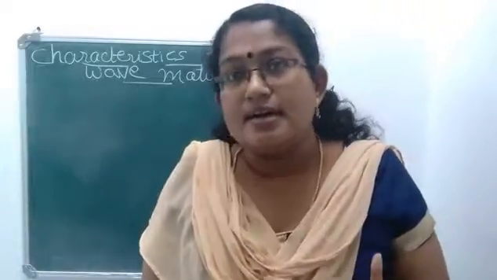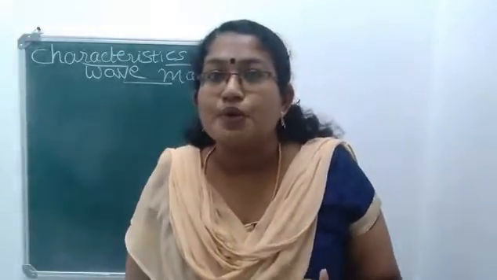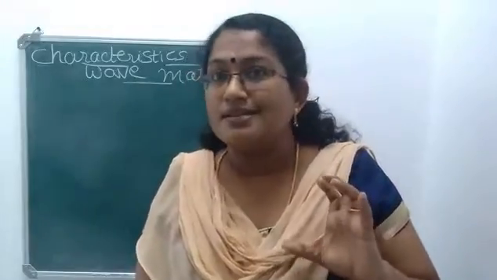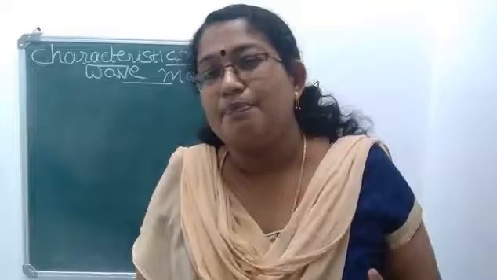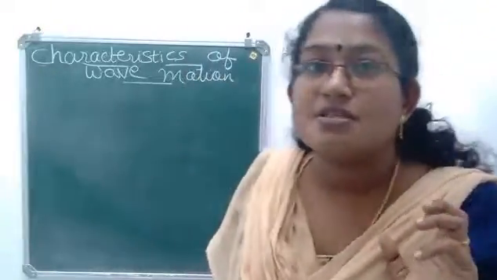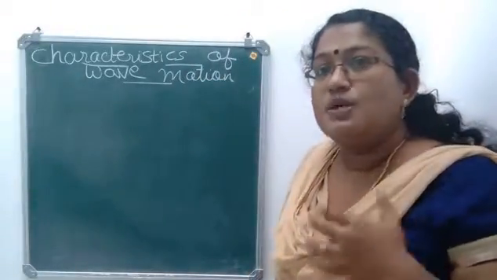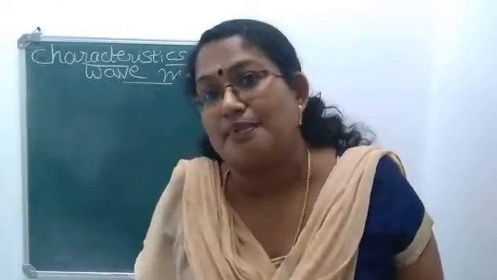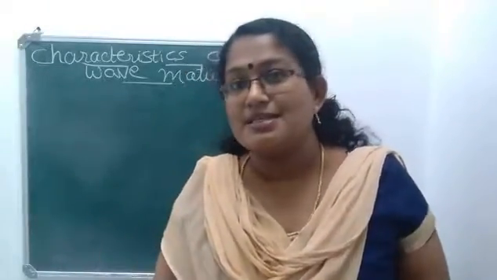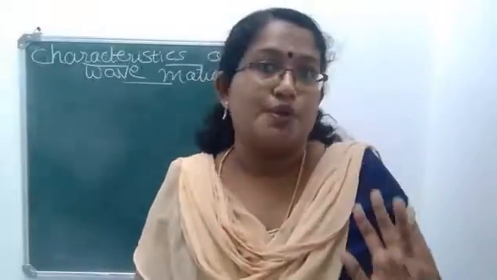There are two important characteristics for wave motion. First one is a wave is produced by the periodic disturbance in a medium. Okay, so it's very important. What are the characteristics of wave motion? How is a wave produced? A wave is produced by a periodic disturbance. Okay, so due to disturbance in the medium, a wave is produced.